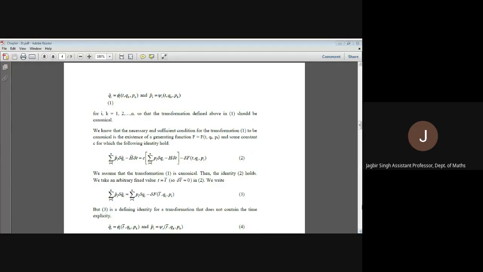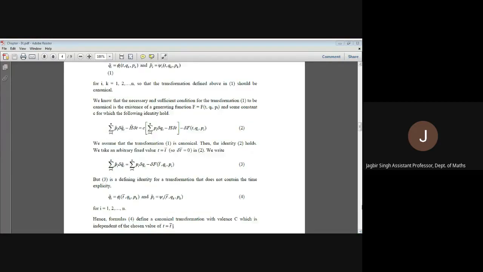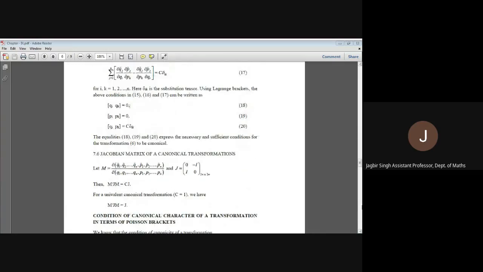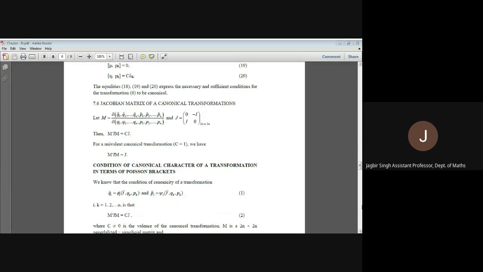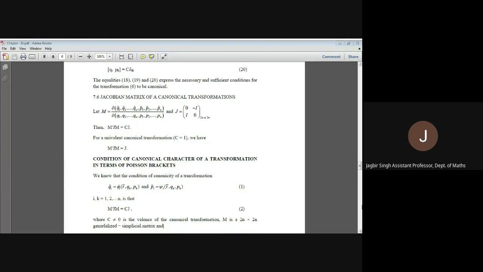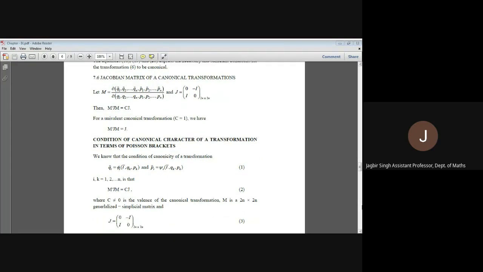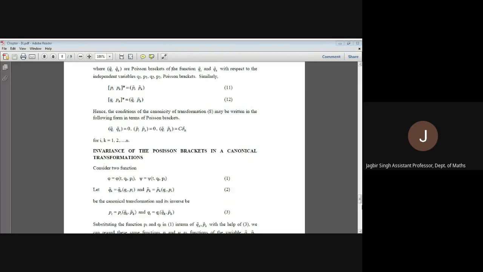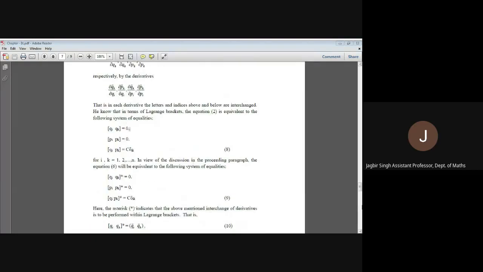After that, we have the conditions of a canonical transformation in terms of Poisson brackets. The similar result is obtained for Poisson brackets also, using the Jacobian matrix and its relations. These are just simple relations, and then the whole procedure is similar, so the same conditions are obtained.